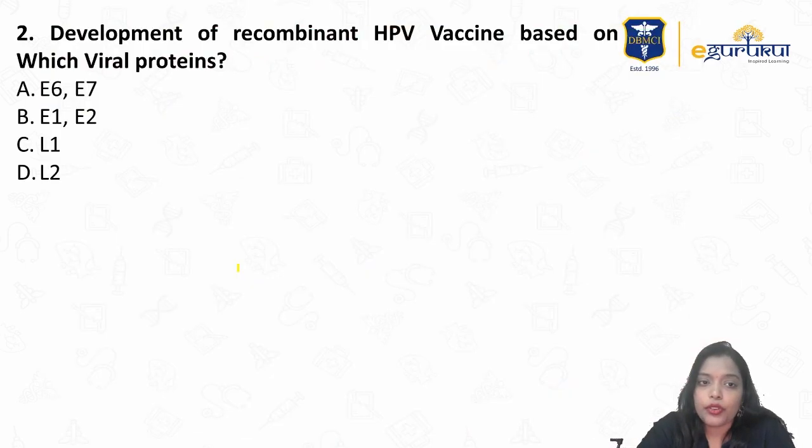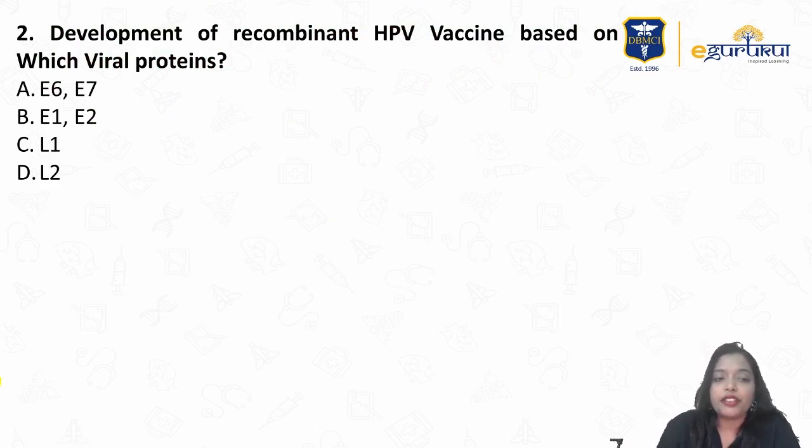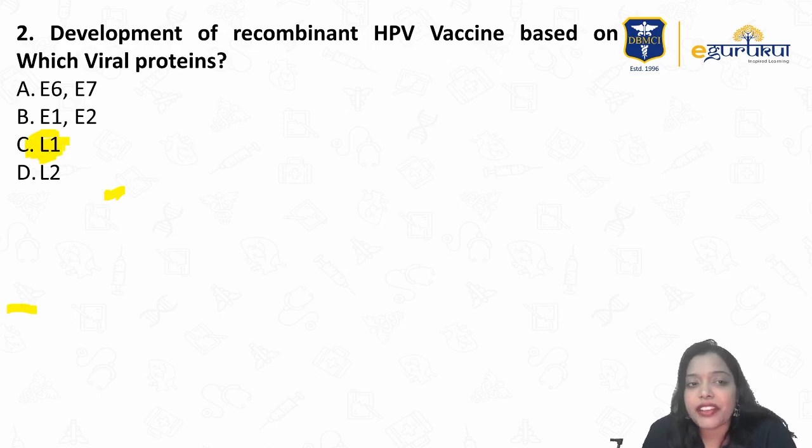So if you go back, development of recombinant HPV vaccine is based on which viral protein? It is based on L1 protein. And which genes are responsible for cervical cancer formation?